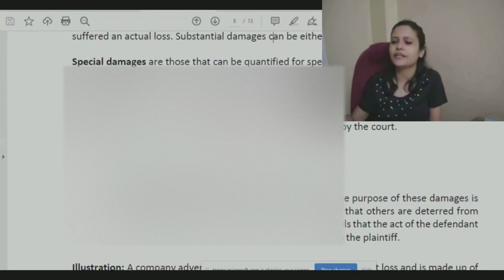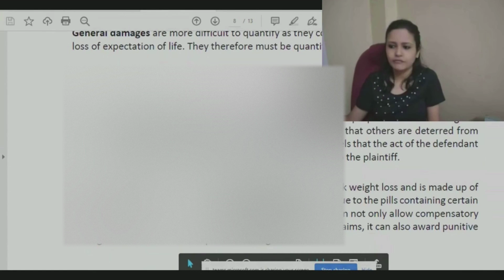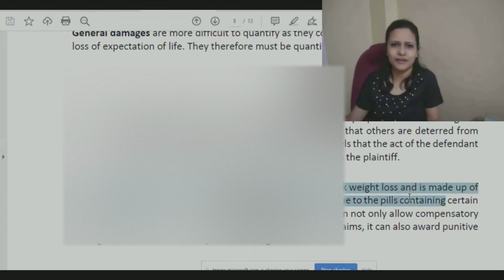Take for example, if there is a very big company who are earning good profit. Now they had put up a false ad on TV that they have developed some pills which will help quick weight loss. These sort of ads anyways are very popular, right? We see them everywhere.